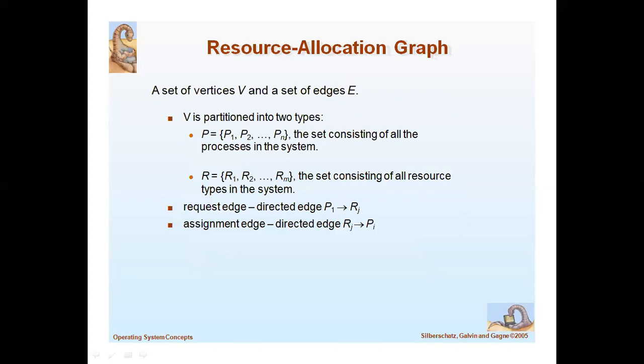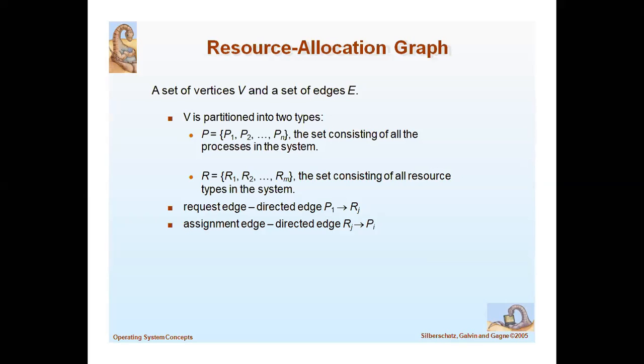And we have to discuss the resource allocation graph. A resource allocation graph is a graph that contains a set of vertices and a set of edges. Here P is the set that contains the number of processes, whereas R is the resource set, which consists of the resources in the system.